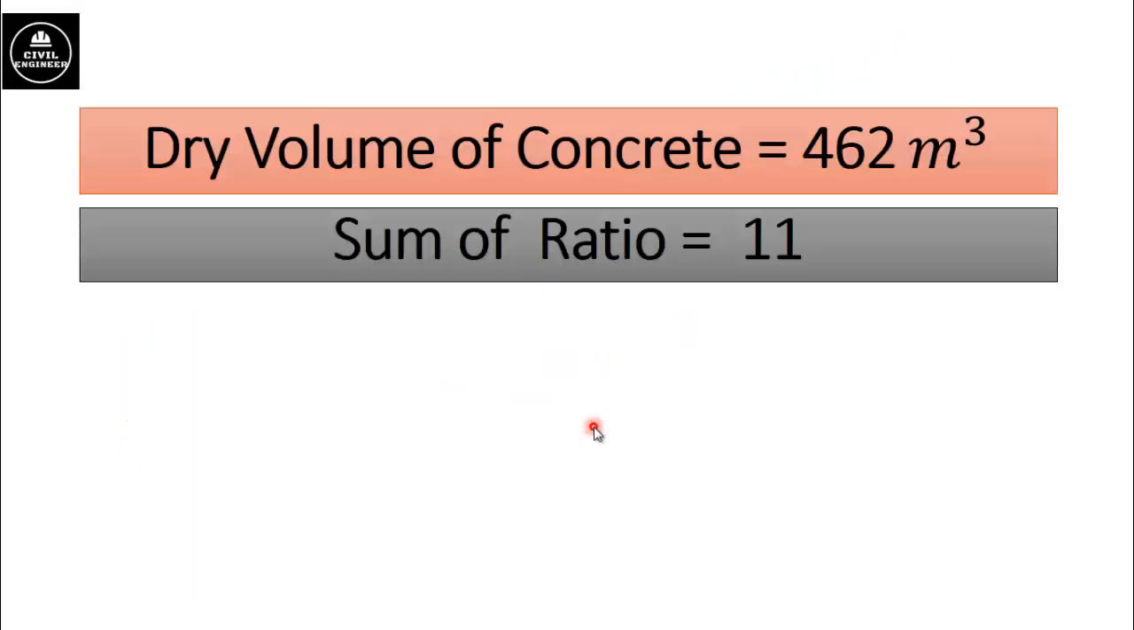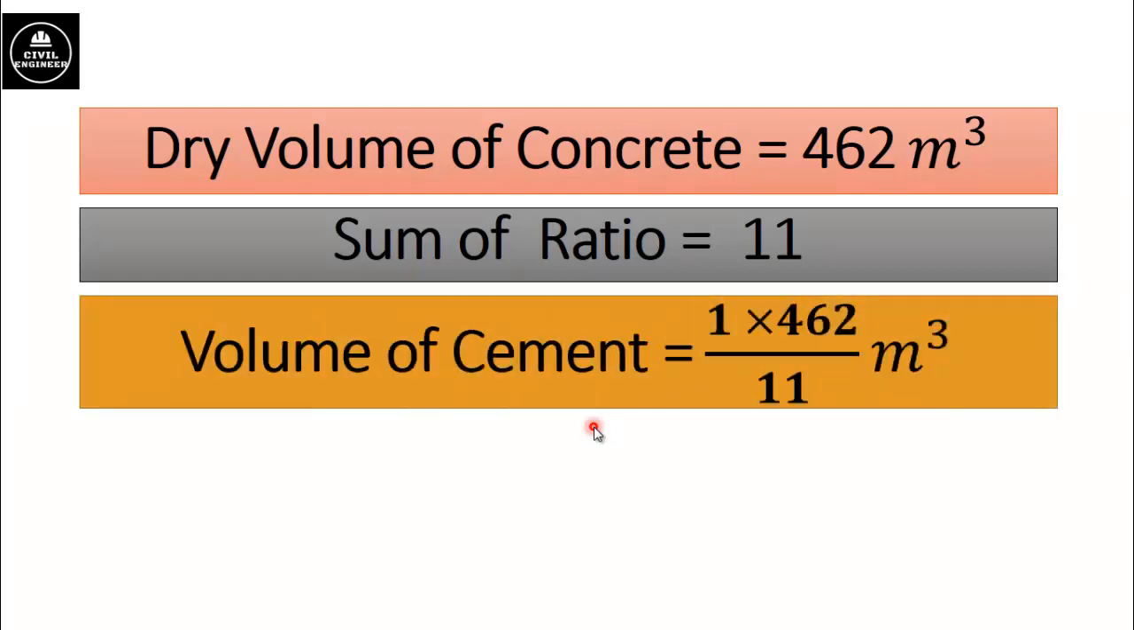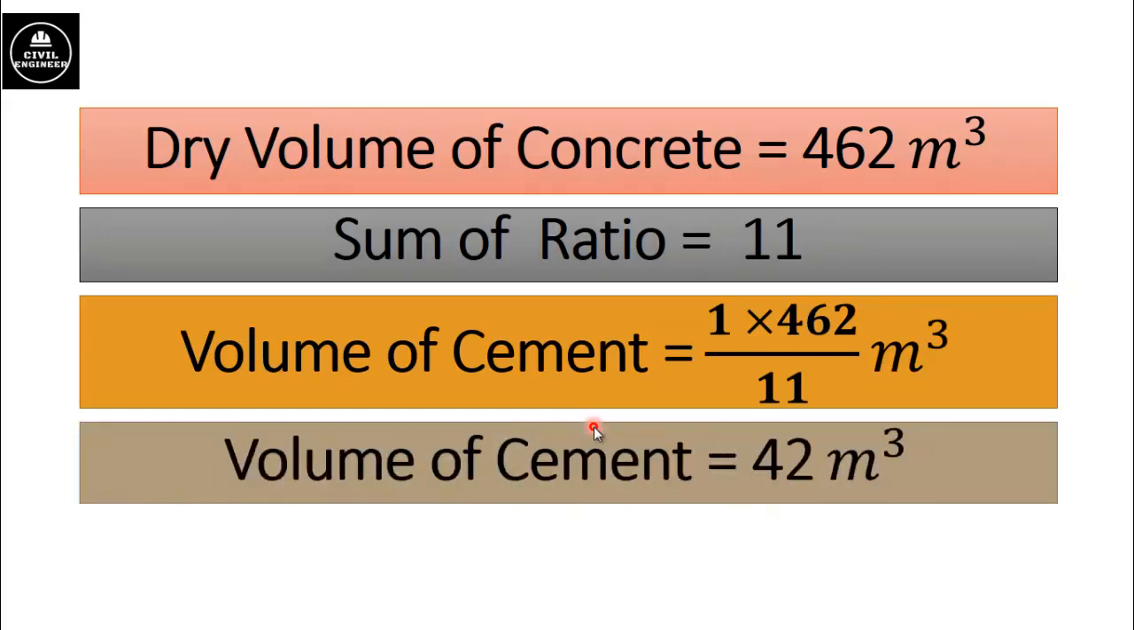Dry volume of concrete is 462 cubic meter and sum of ratio is 11. Volume of cement will be equal to ratio of cement multiplied by total volume divided by sum of ratio. Ratio of cement is 1, total volume is 462 and sum of ratio is 11. So doing simple calculation we will get volume of cement is 42 cubic meter.